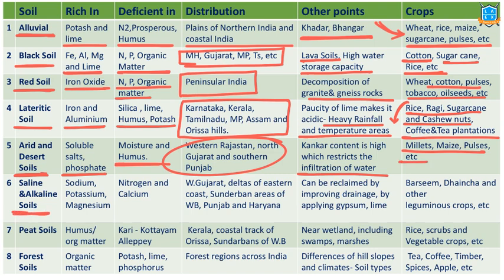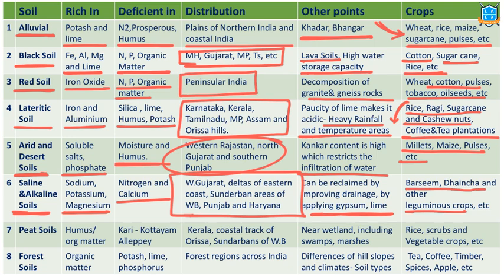Alkaline and saline soils. Sodium, potassium, magnesium salts are heavy in this particular soil. Nitrogen and calcium are deficient. Western Gujarat, deltas of the eastern coast, Sundarban area, Punjab, Haryana: these regions, because of waterlogging and other factors, have saline and alkaline soils. These can be reclaimed by improving the drainage and applying gypsum and lime to the soil. Here, leguminous crops and barseem can be grown.